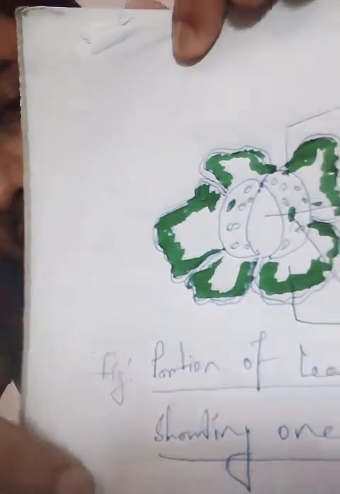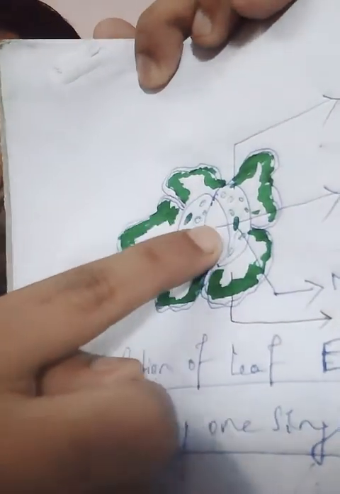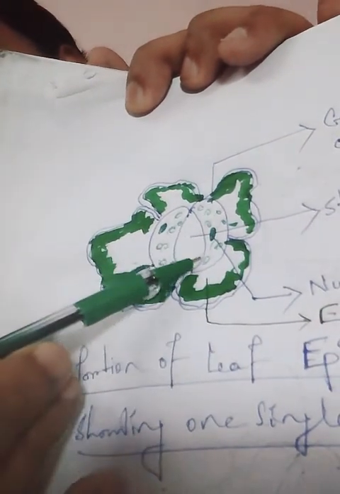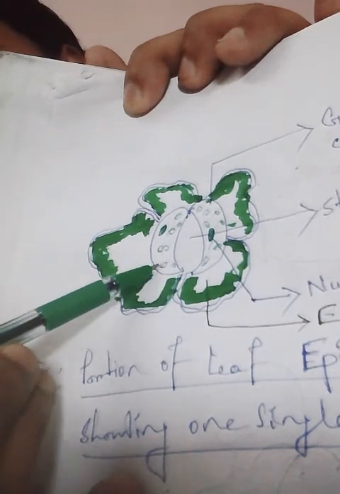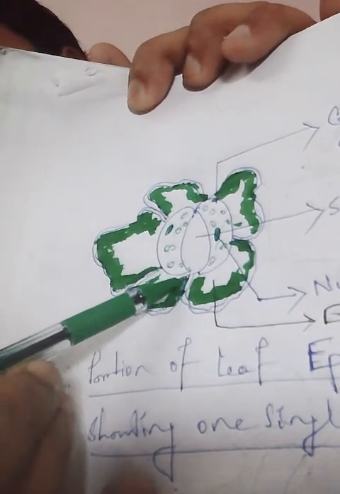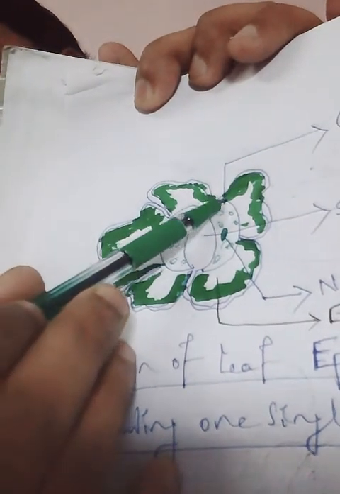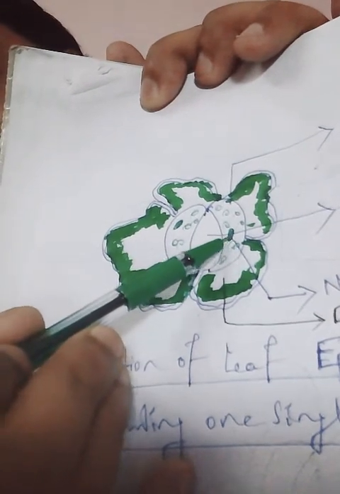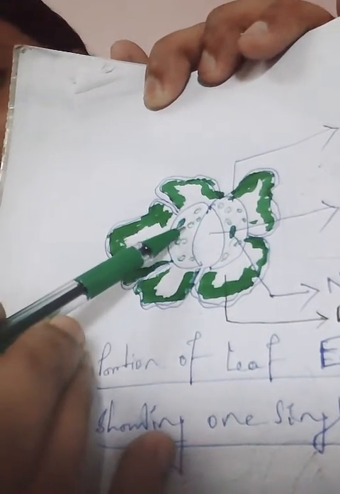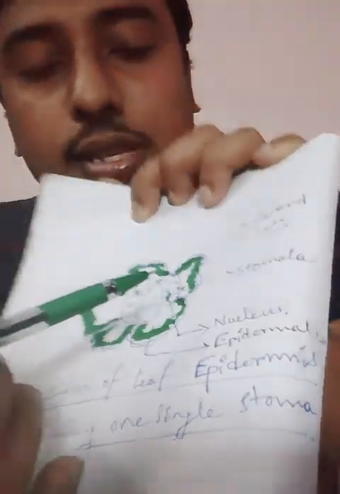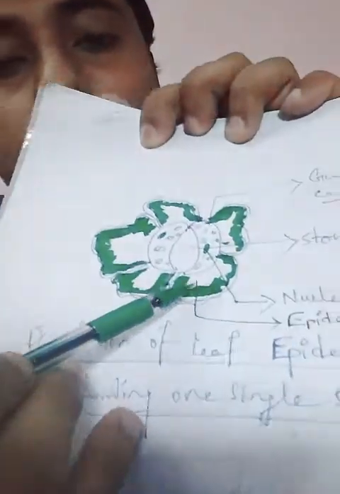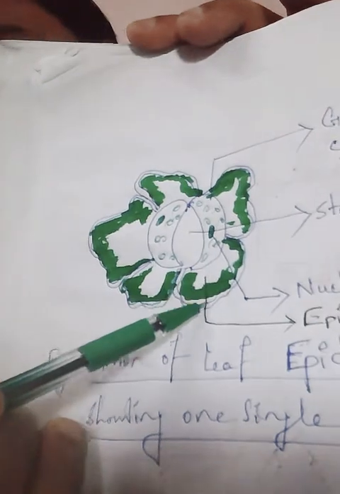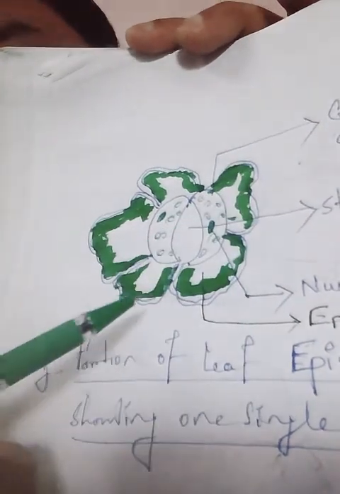Here in the structure, the middle portion is the stomata. The middle portion located here is the stomata, and these are guard cells. These are present here, guard cells. These are also guard cells, and this is the nucleus of a guard cell. This is also the nucleus of a guard cell, and here is the epidermal surface. The surrounding layer present here is the epidermal layer. This is the microscopic structure of stomata.